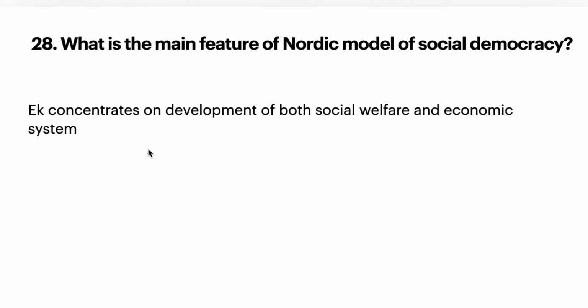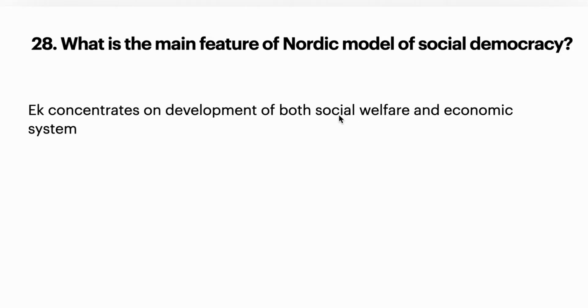28th question, what is the main feature of the Nordic model of social democracy? Actually this topic was in the news because recently an election was held in Sweden. So Nordic countries came into the news due to that election. The main feature of the Nordic model of social democracy is that it gives equal importance to social welfare and economic development.